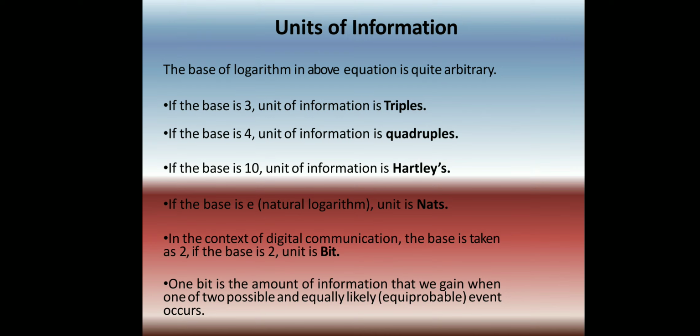In the context of digital communication, the base is taken as 2. If the base is 2, then the unit is bit. Mostly for solving purposes we are taking the base as 2. So 1 bit is the amount of information that we gain when one of two possible and equally likely events occurs. That is the unit of information. So we have different types of units for this information based on the base of the logarithm.